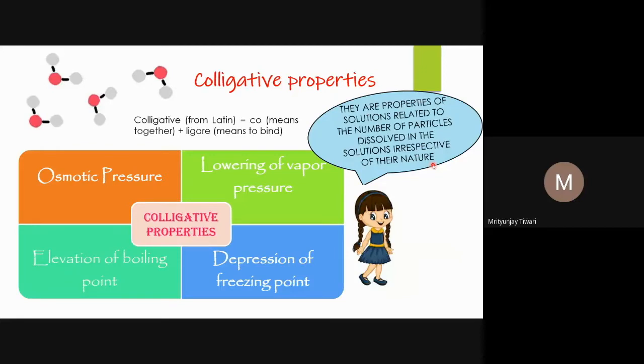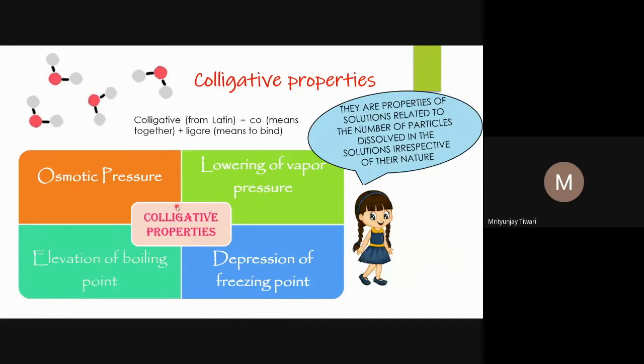It means what matters is the number of solute particles irrespective of their nature, as we saw in the case of vapor pressure. So the same number of particles will define these properties, whatever the change will be, which will be defined by the number of particles and not by the nature of those solute particles. So the colligative properties are properties of a solution related to the number of particles dissolved in the solution, that is, the number of solute particles irrespective of their nature.